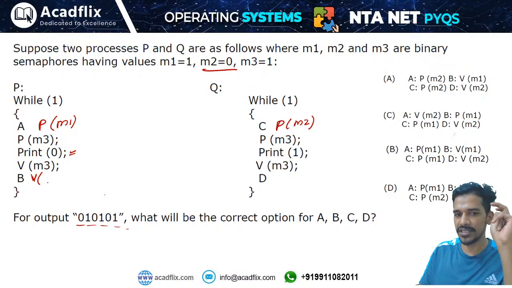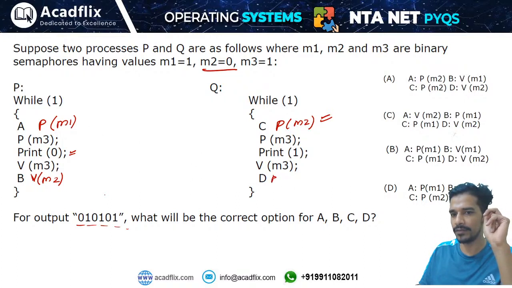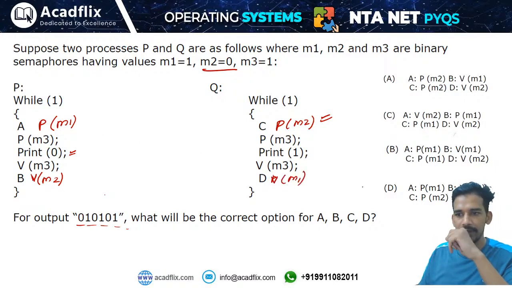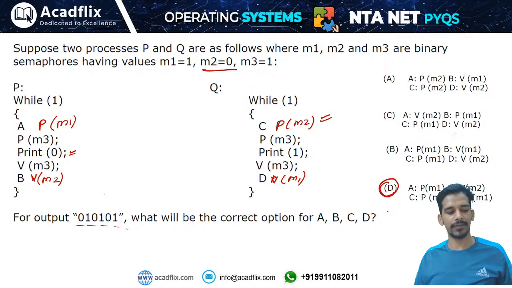Once P finishes execution, Q should be able to execute, and Q will be able to execute only if we give the signal to M2. Then P will be able to execute only if we give the signal to M1. So P(M1), V(M2), P(M2) and V(M1). Option D will be the right answer. Right?